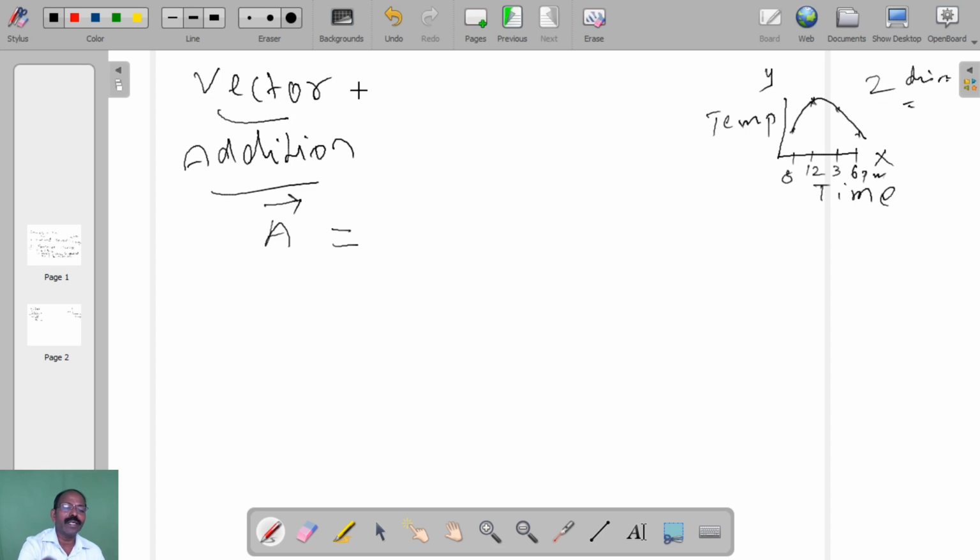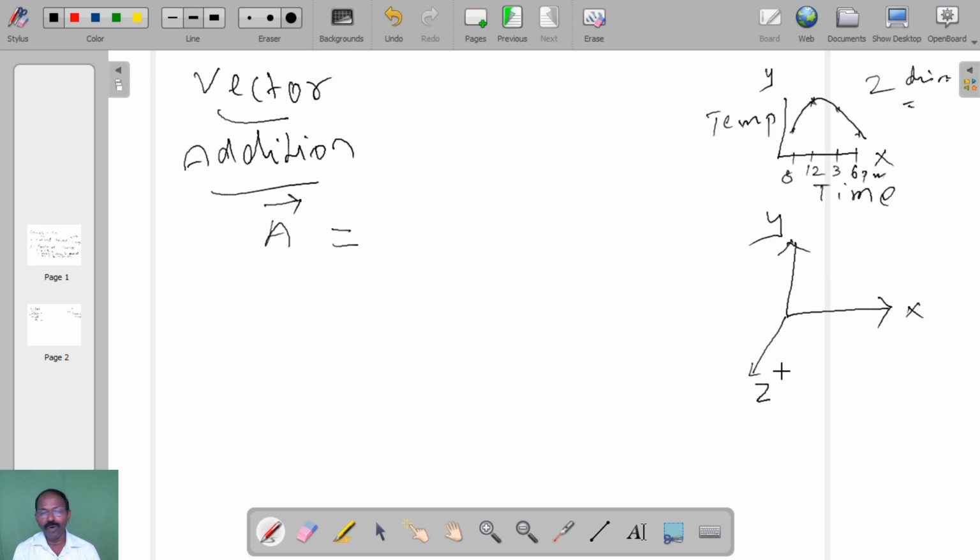But for a vector, we will always go for three dimension: x, y, z. So to represent a physical quantity as a scalar we use the x, y direction, and for a vector we represent the physical quantity in three dimensions, x, y, z.